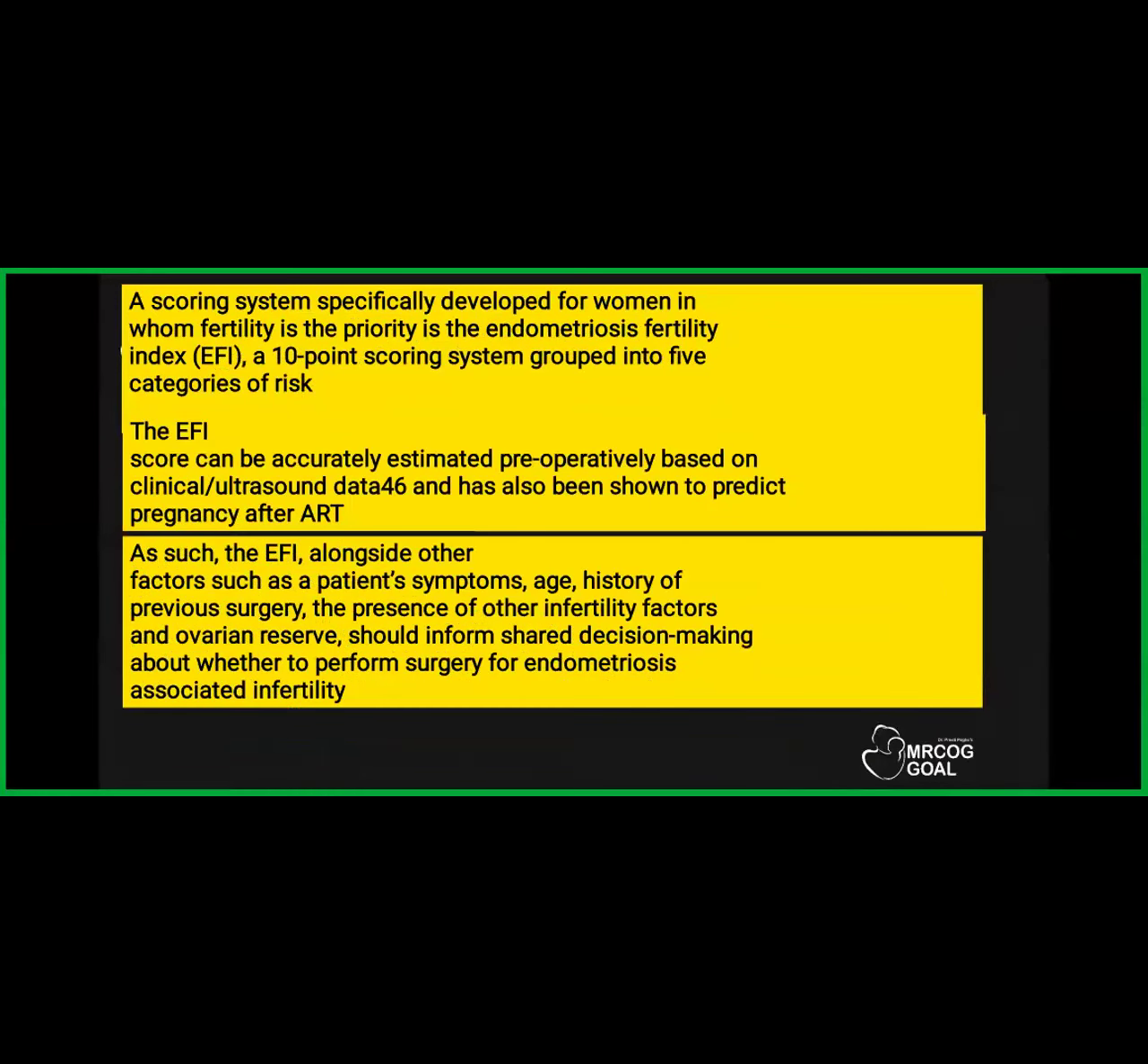Okay. There are a few more scores about fertility. A scoring system which is specifically developed for women in whom fertility is the priority, though they have this endometriosis, is called EFI, that is the endometriosis fertility index. It is a 10-point scoring system, and it is grouped into different categories. There is this table which will come up after a couple of slides. Basically, this EFI scoring system can accurately estimate preoperatively, based on clinical and ultrasound data, what the pregnancy rate will be, or what the outcome will be, how much is the success rate of this patient.